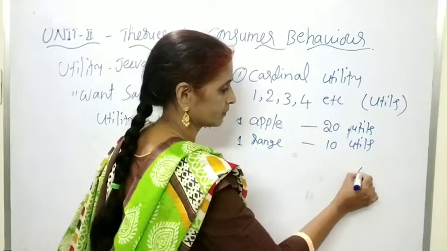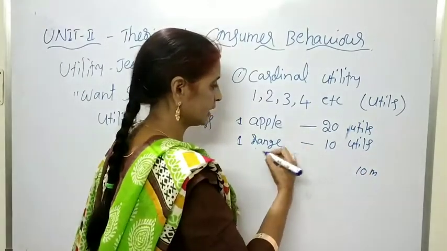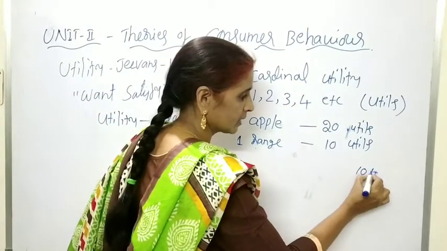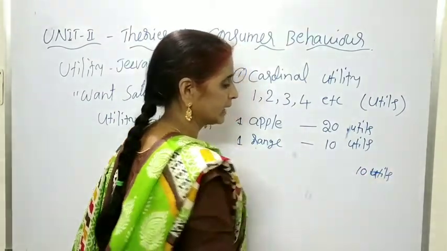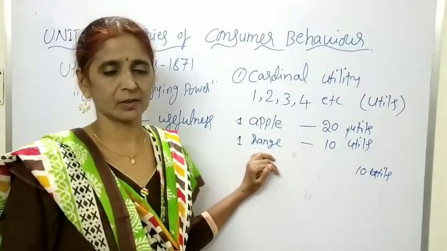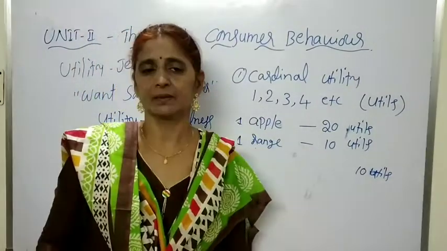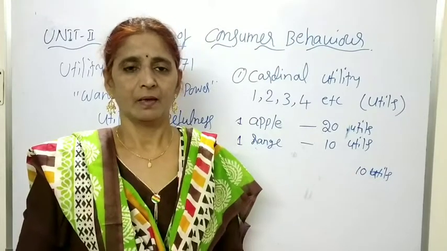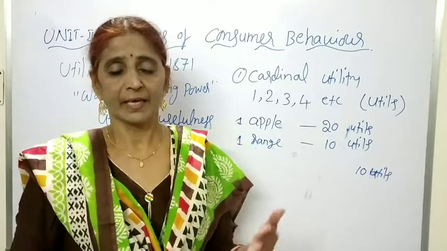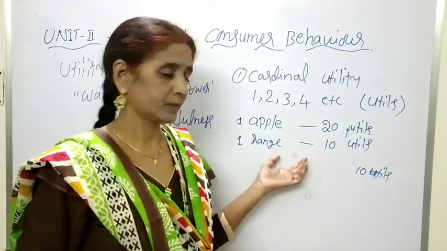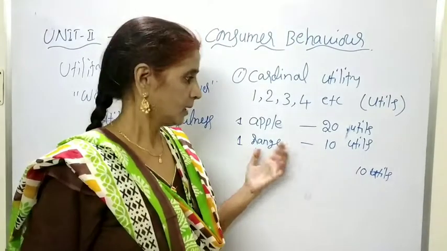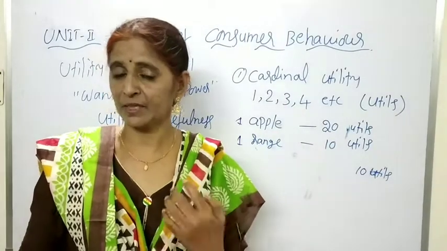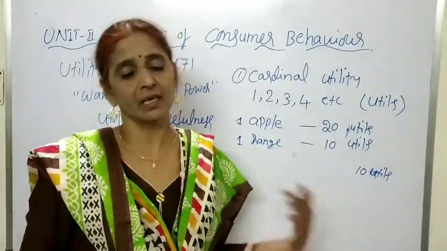10 utils. Comparing to orange, apple is giving more utility. How much? It is 10 utils of utility. It is giving more than the orange. So in this way, whenever utility is measured in numbers or quantitatively, we are able to compare the utilities of the goods, and we are able to tell how much more utility we are deriving from the consumption of one good than the other good.